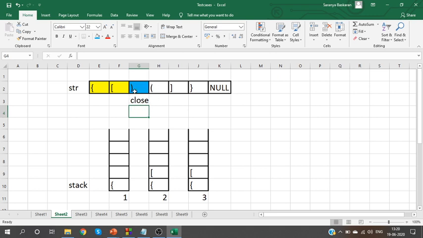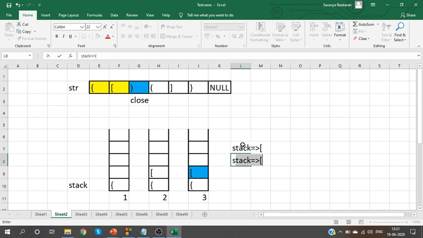If I have a close bracket, what will you do? You will compare it with the top of stack. So look at this. Your stack contains an open square bracket, and your string contains a close round bracket. Can you see that? So when I compare these two, I can say brackets are not balanced, right?